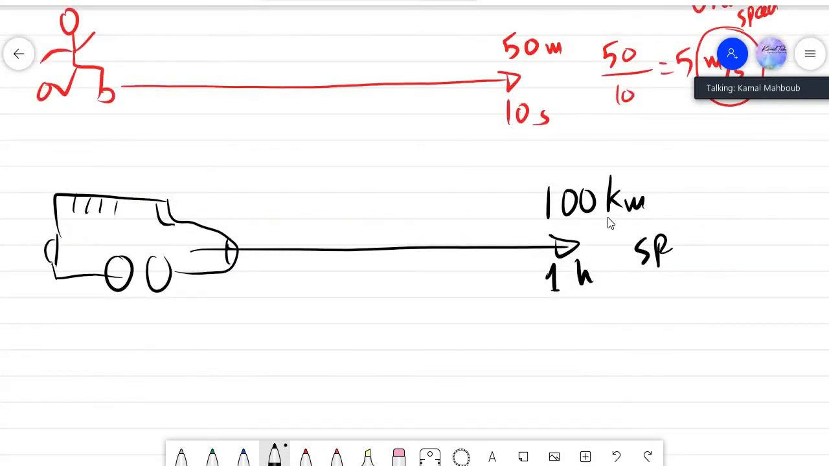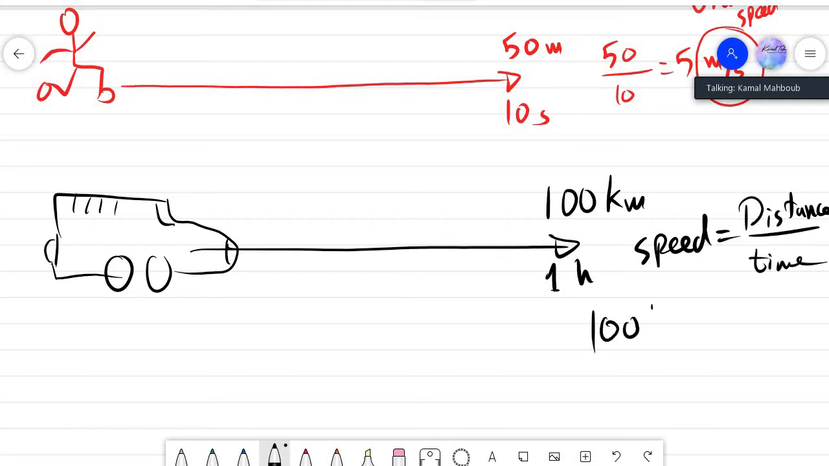Speed equals distance divided by time. How much distance do we have here? 100 kilometers. How much time here? 1 hour. Equals 100 kilometers per hour. Just it. Very simple. Okay, guys, now that's the meaning of speed: how much distance the object moves with time. Excellent.